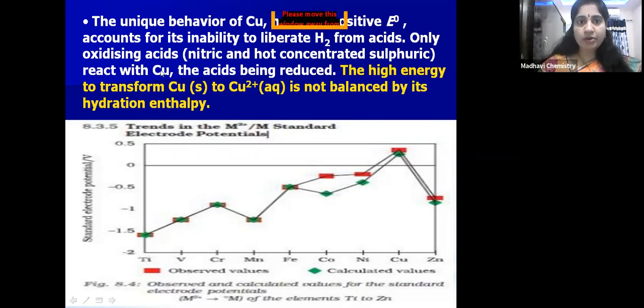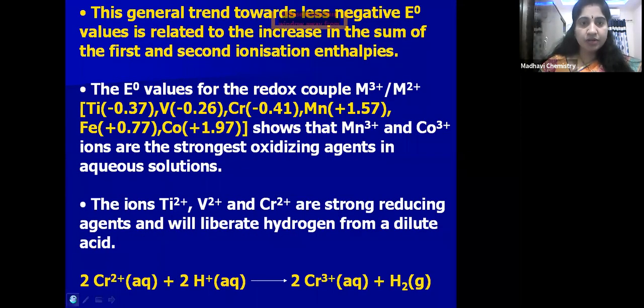So why is copper not reacting with acids and liberating hydrogen gas? Because it is having a positive standard electrode potential. But it can react with oxidizing acids like nitric acid and hot concentrated sulfuric acid, because these acids reduce themselves and oxidize copper. Okay, so now this is about the electrode potential of transition elements.